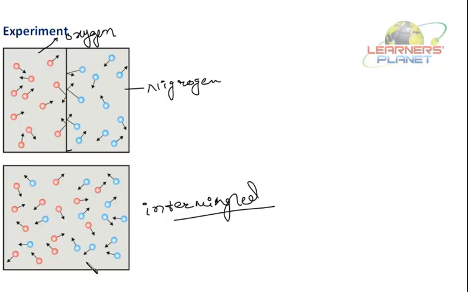Diffusion can be observed in our day-to-day life also. Say if you burn an incense stick, agarbatti, you can smell it far off from the place where it is burned. Why so? Because the gas particles which are present there diffuse or mix with the particles of air. Or if you're spraying some deodorant, or if somebody is cooking something, you can smell that also. That is due to the process of diffusion.